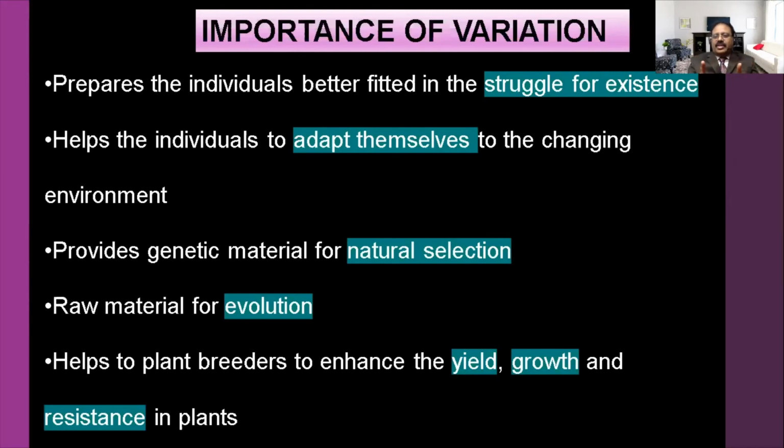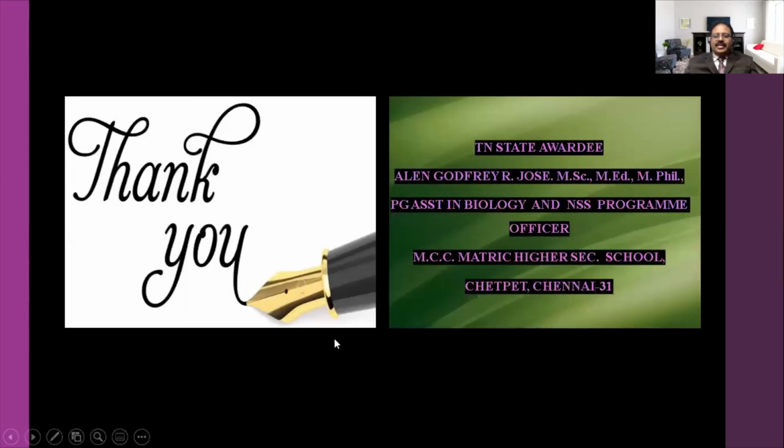Even though we don't have the exact medicine for corona, the Indian government and our Tamil Nadu government are giving different sorts of medicine, but some of them escape and some of them die, because of some variations. So variation leads to evolution. So these are the importance of variation.